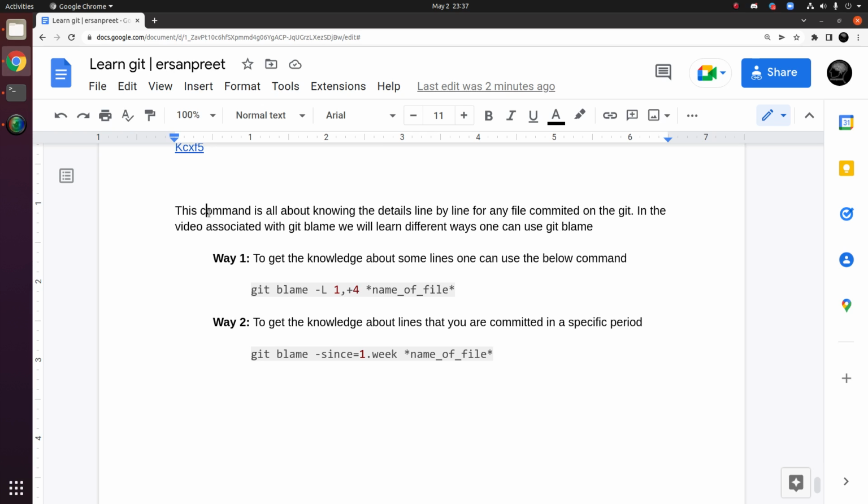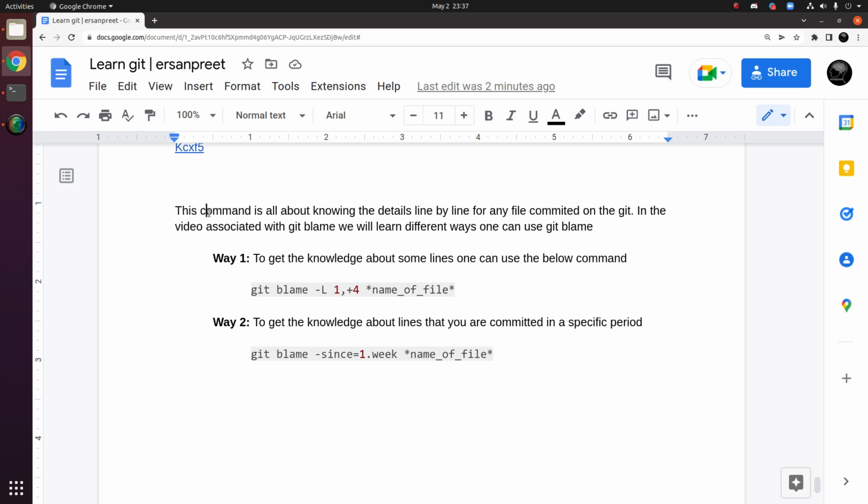It will give you a lot of details about that file: when the commit was done, who did the commit, and also the line number and what is written in that line.